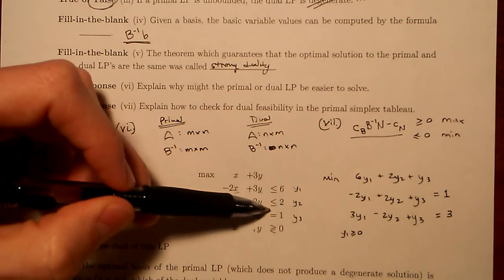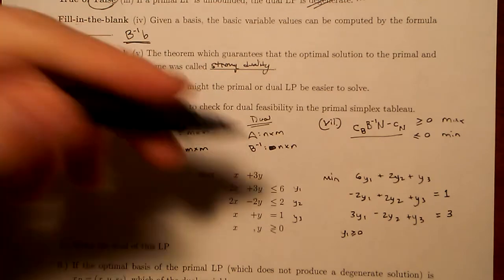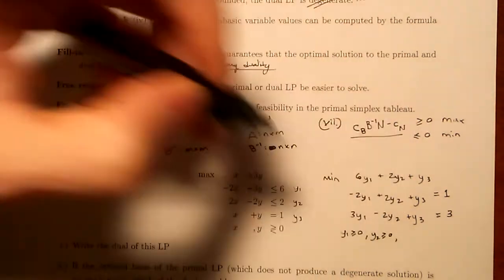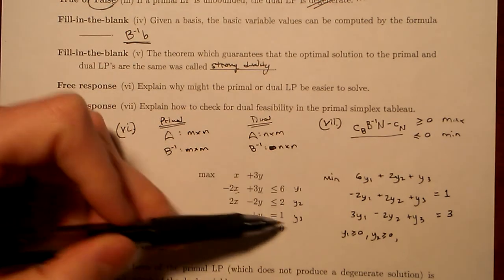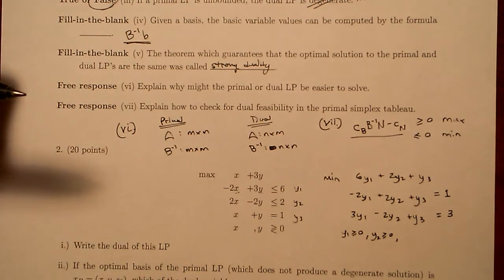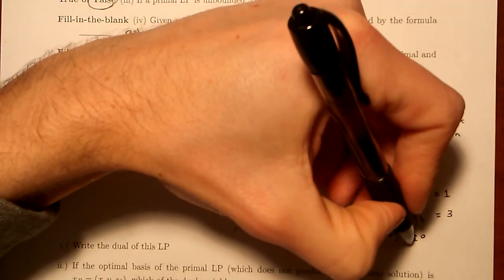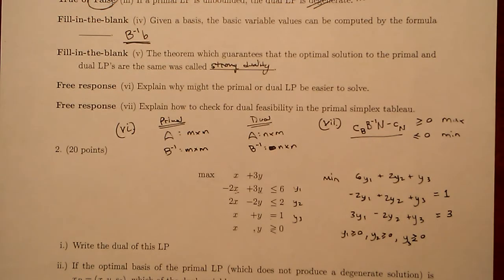Similarly, y2, less than or equal to constraint for a maximized problem, is a normal constraint, means we're going to have a normal decision variable. Finally, y3 has an equal to constraint, which means it is going to be an unrestricted in sign variable in the dual. Okay, and that would have been the answer to the first part.